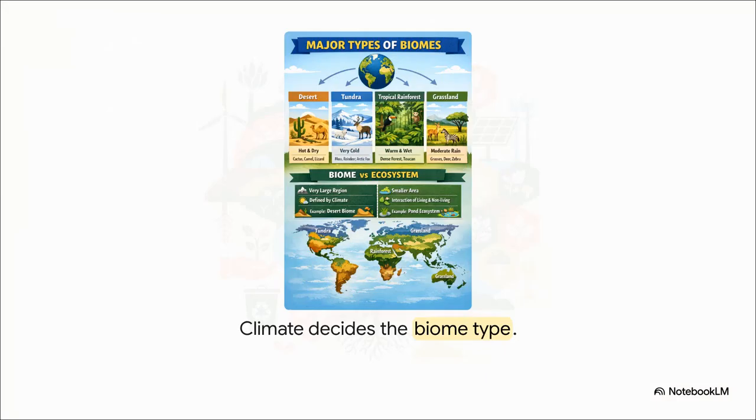And notice the difference here between an ecosystem and a biome. A biome is this massive, much broader natural region. Look closely at how climate, specifically your temperature and rainfall, actually dictates the type of biome. A desert biome exists because of super low rainfall, right? Whereas a tropical rainforest absolutely relies on heavy rain and warm temperatures. Within one of these giant biomes, you can literally have thousands of smaller, distinct ecosystems.